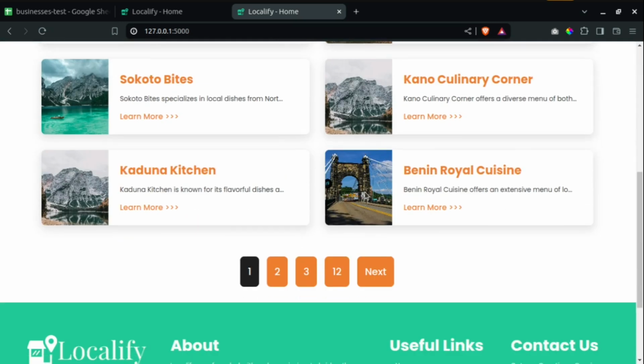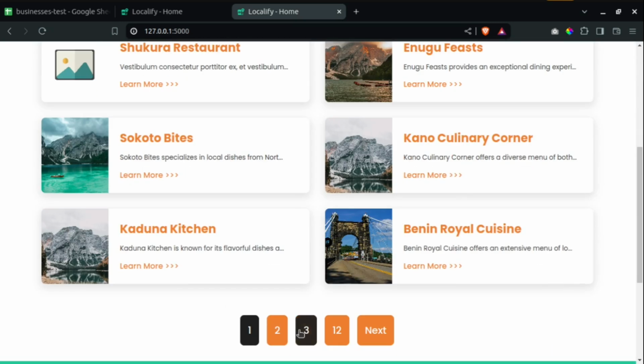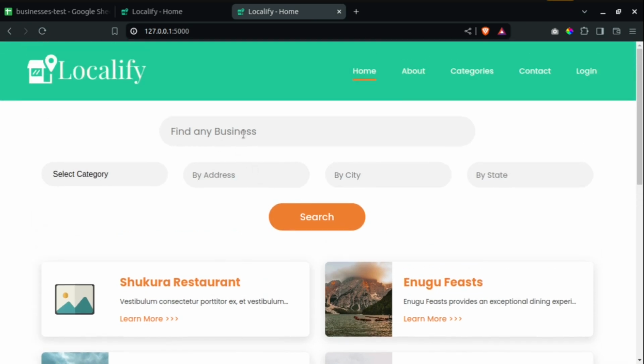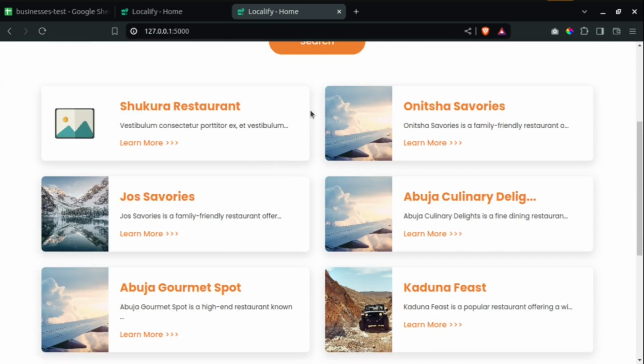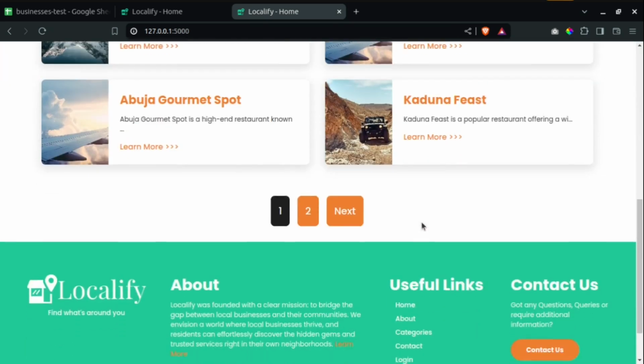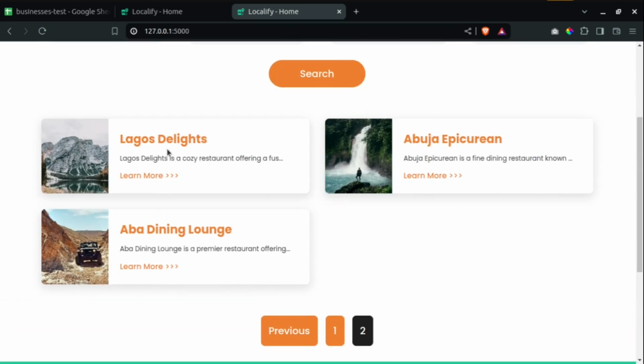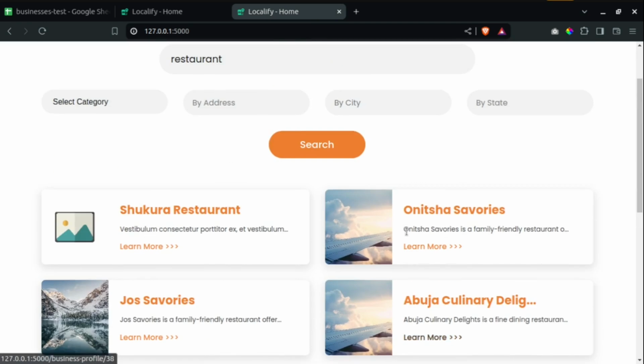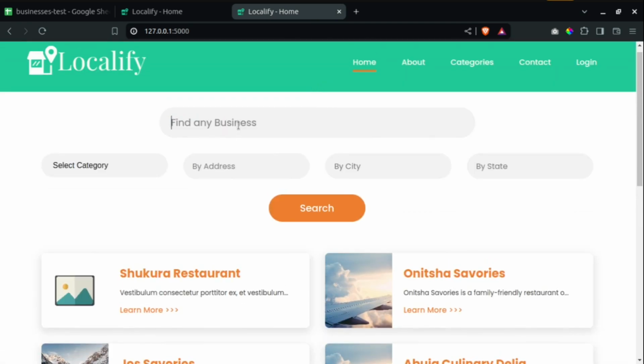You can filter the businesses that are displayed over here, and you can see the businesses are paginated. If you want to find a business, for example in Lagos, or you want to look for a restaurant, search for it. You can see it is giving me things that are related to restaurants, so you can see all the restaurants available. If I click on this, it gives me the ones on the next page. If I go to previous, it will show me these ones over here. Then I might as well search by category.